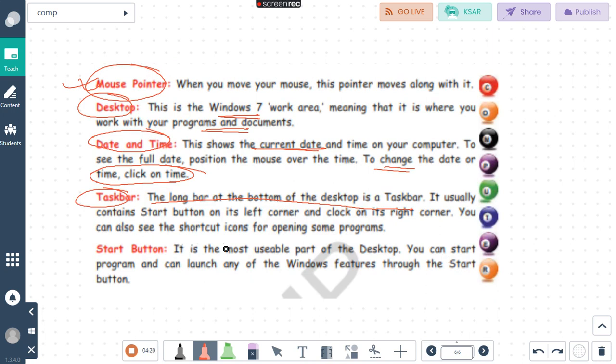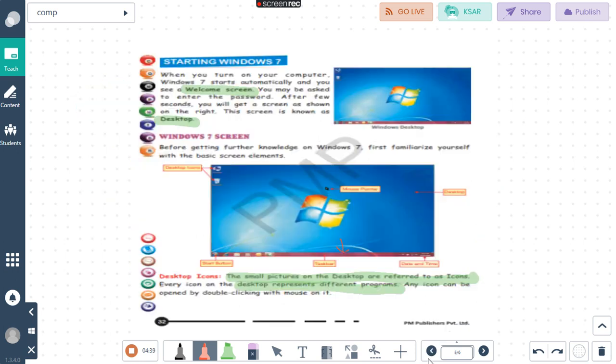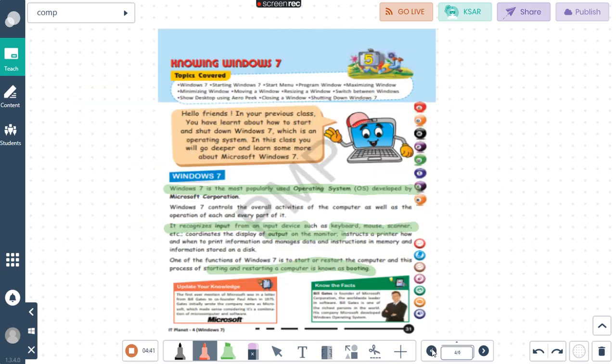Now, what is the start button? It is the most usable part of the desktop, where all the applications or programs are present. The most usable part of the desktop is the start button, where all the programs and features of Windows are present. So, children, please study this page nicely, pages number 31, 32 and 33.